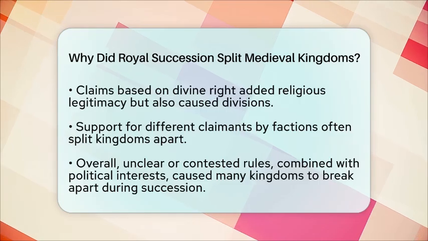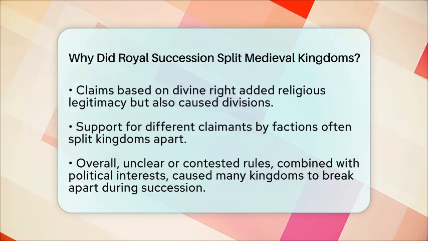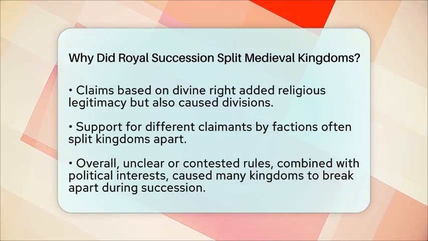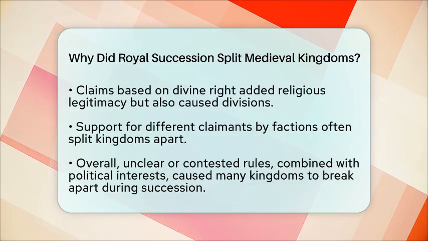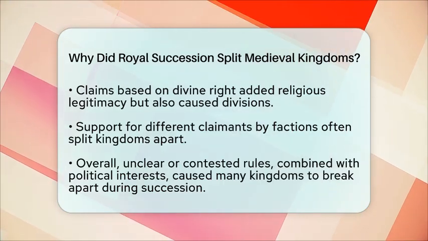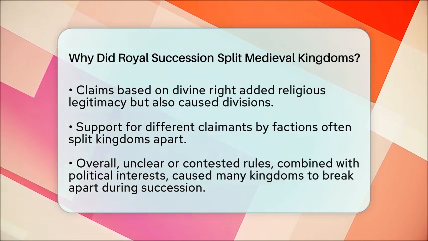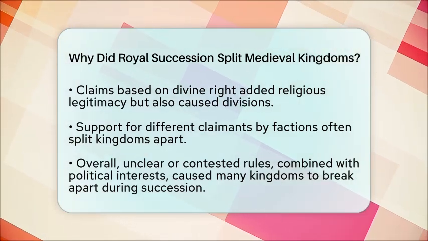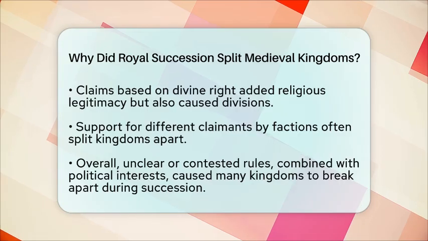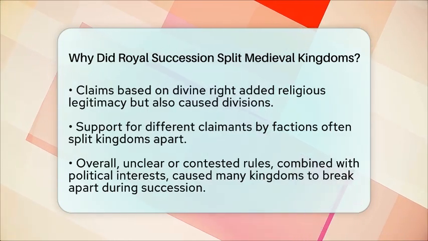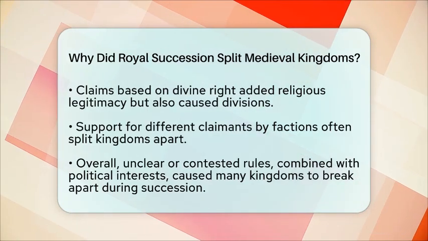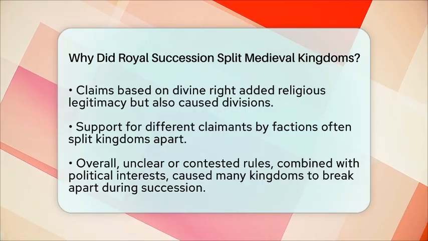So, the reason medieval kingdoms split during royal succession was mainly because the rules were unclear or contested. Multiple heirs wanted power, and nobles or factions supported different claimants. Even as laws like primogeniture tried to keep things stable, disputes still happened. These conflicts shaped the history of Europe and kept the idea of monarchy and law in a constant state of change.